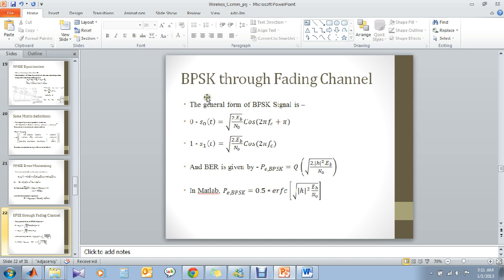Now BPSK signaling is used for fading channels, and this is how you denote 0 and this is how you denote 1, and the bit error rate performance is given by this. In MATLAB we can use 0.5 times the ERF function, which is defined in MATLAB. So if you go to MATLAB,